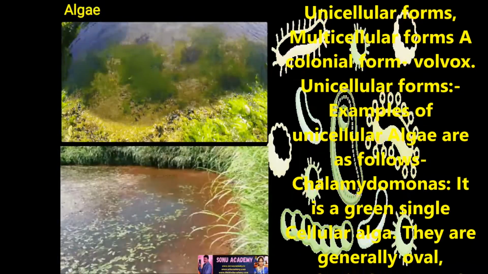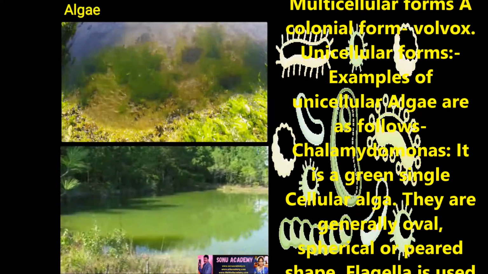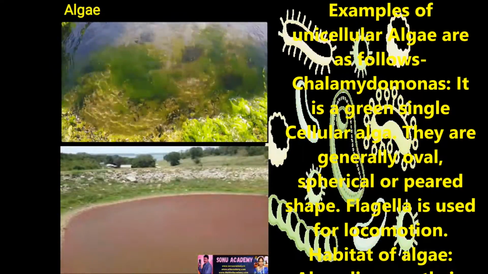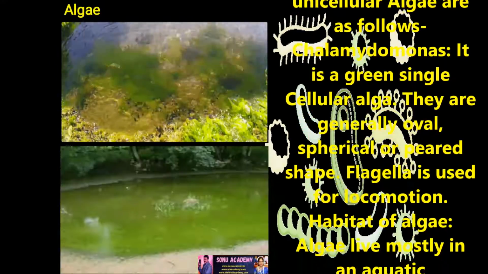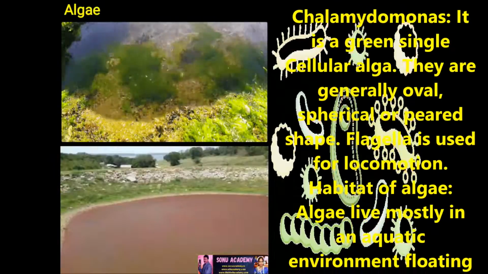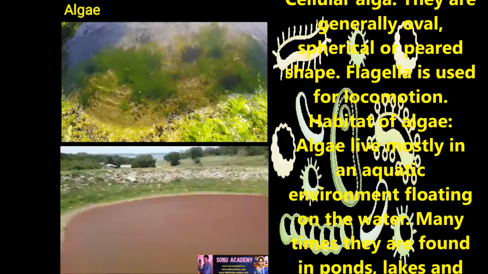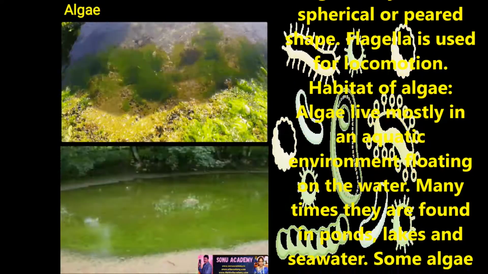An example of a unicellular alga is Chlamydomonas. It is a green single-celled alga. They are generally oval, spherical or pear shaped. Flagella are used for locomotion.